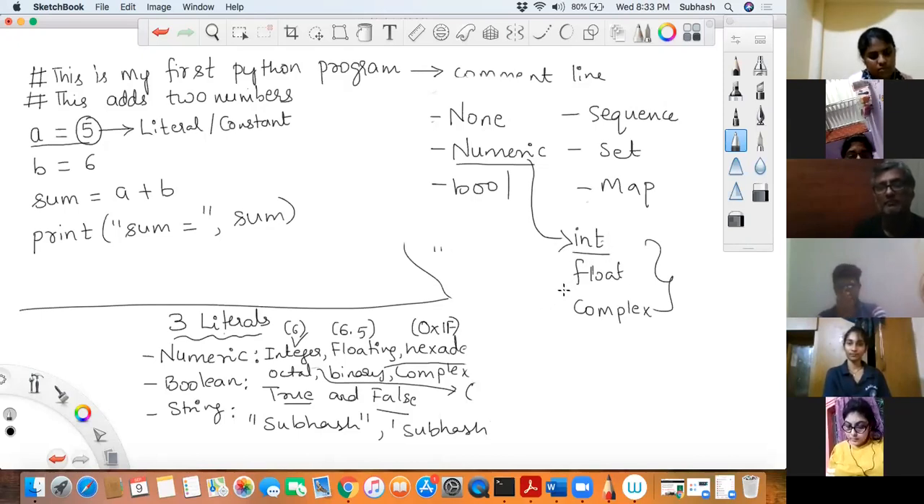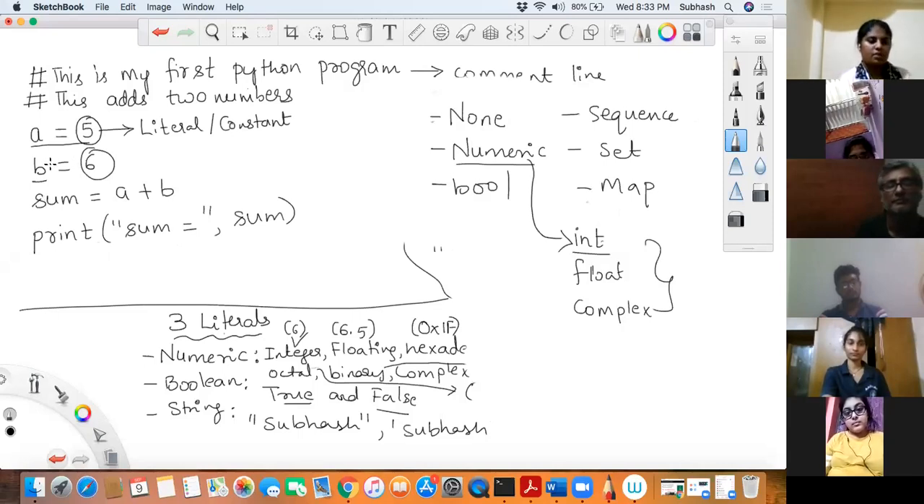That is considered as integer data type itself. Is that okay? Fine. Having said that, now listen to me. I will now come to this thing. So even this is a literal getting stored into a variable b of data type integer.